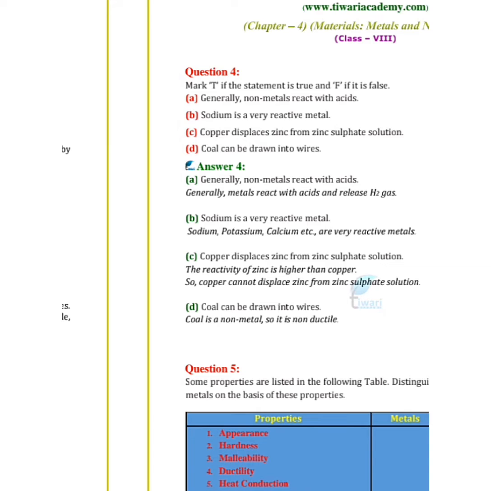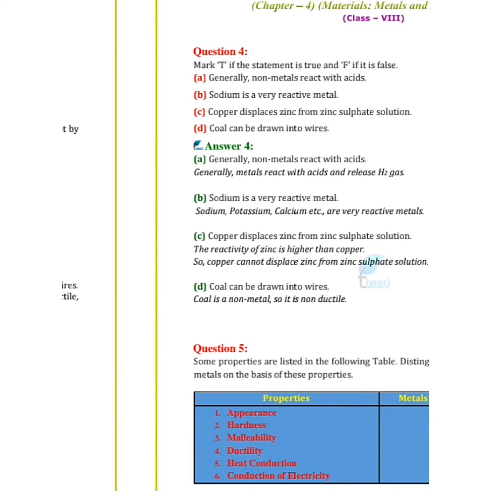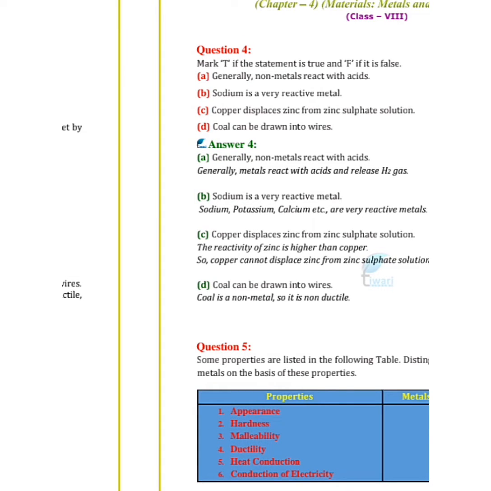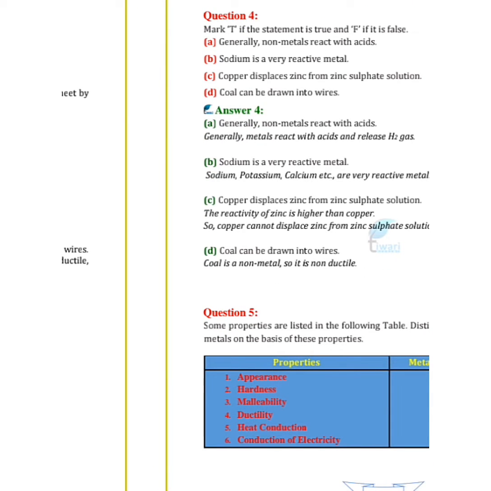Copper displaces zinc from zinc sulfate solution. That is false. The reactivity of zinc is higher than copper, so copper cannot displace zinc from zinc sulfate solution. Coal can be drawn into wires. That is false. Coal is a non-metal, so it is non-ductile.